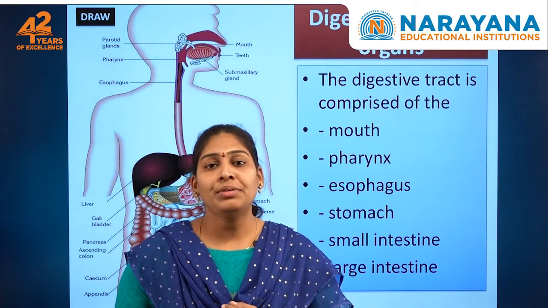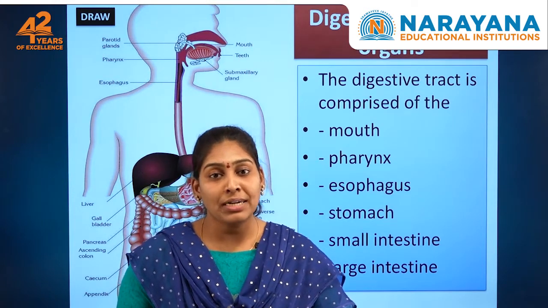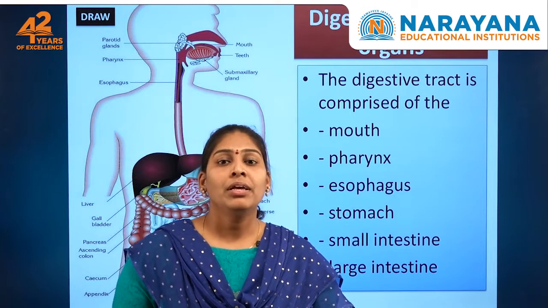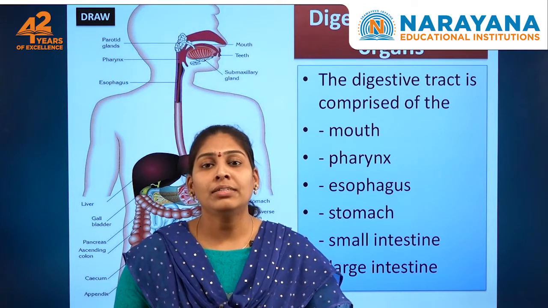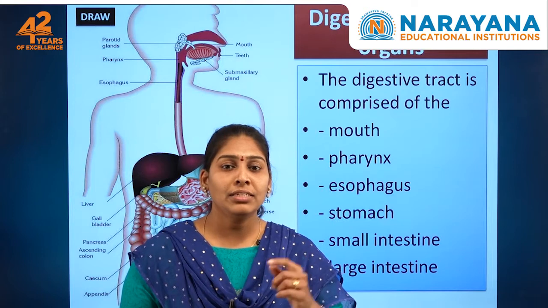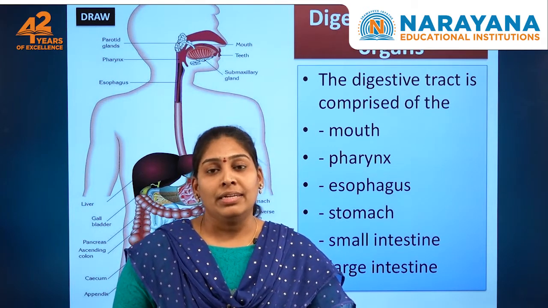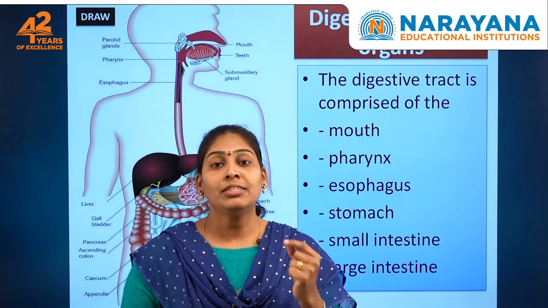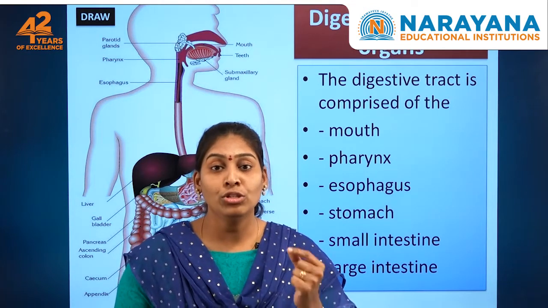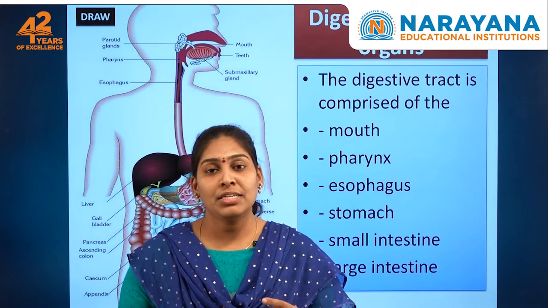Before going on, we need to know the digestive parts. The digestive system involves many parts, which is why the human digestive system is called very complex in nature. It starts with the mouth and ends with the anus.